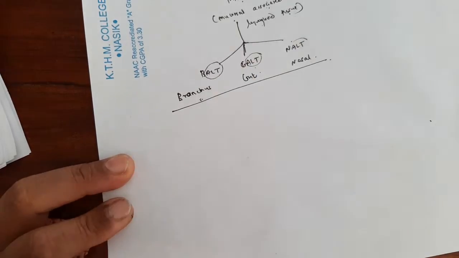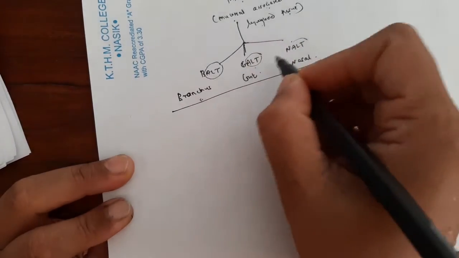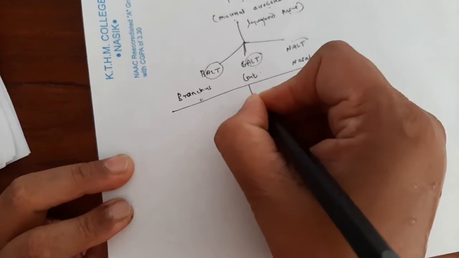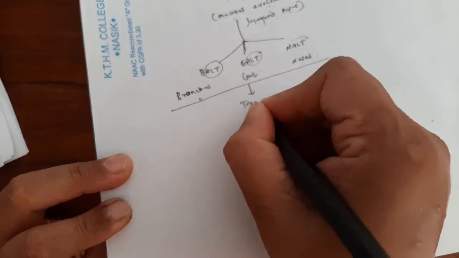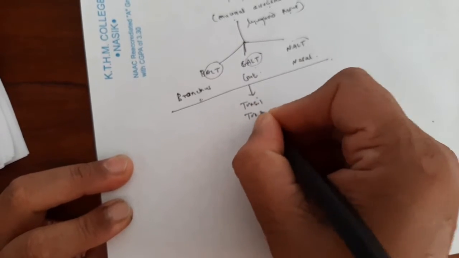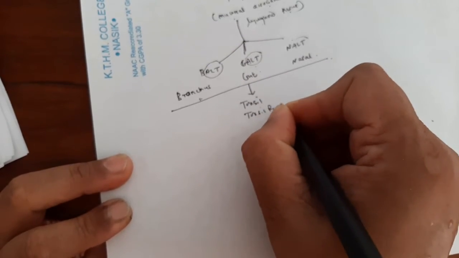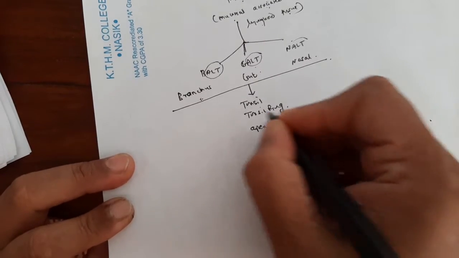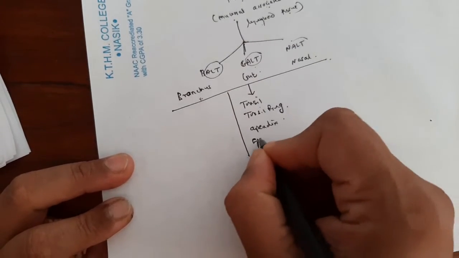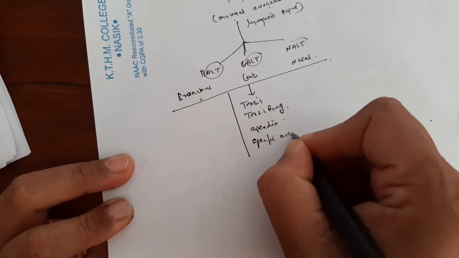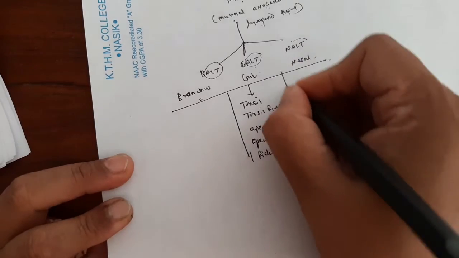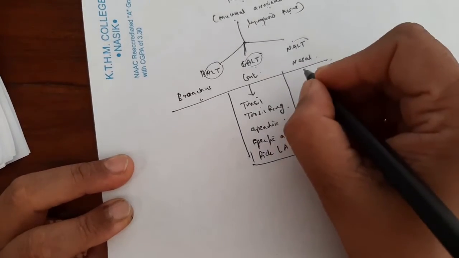In this way, MALT is differentiated into BALT, GALT, and NALT. If you consider GALT, an example of GALT is the tonsil, the tonsil ring, and the appendix. These are specific areas rich in lymphoid tissue which protect the particular cells.